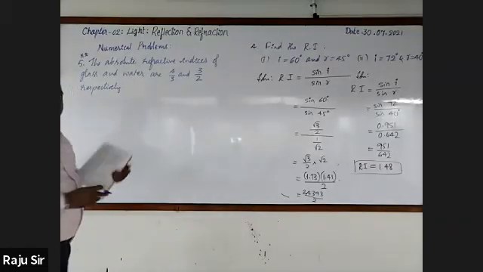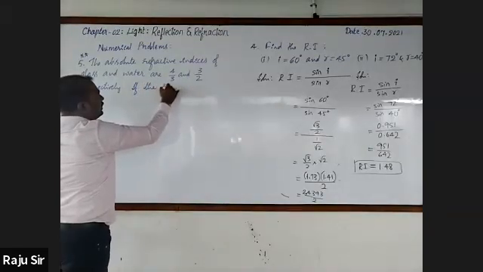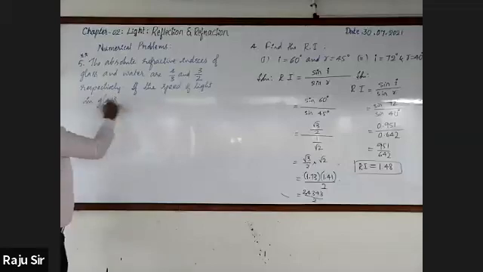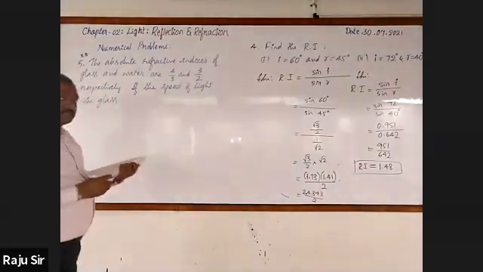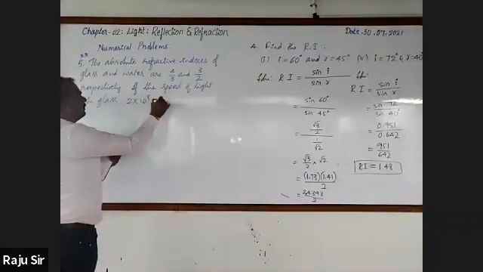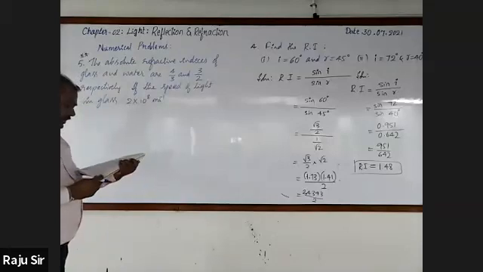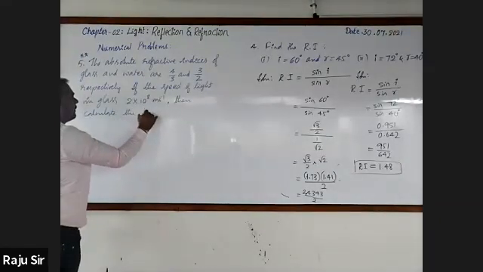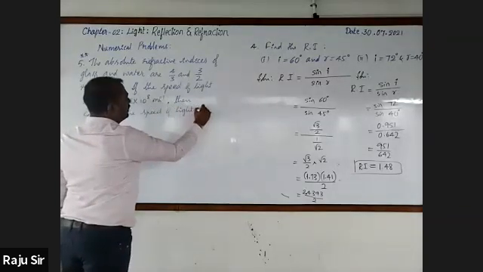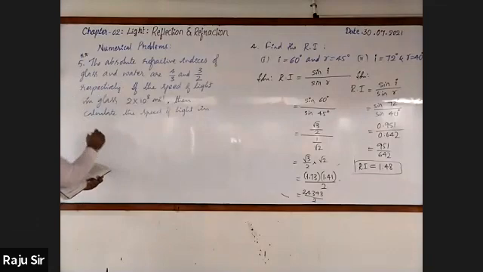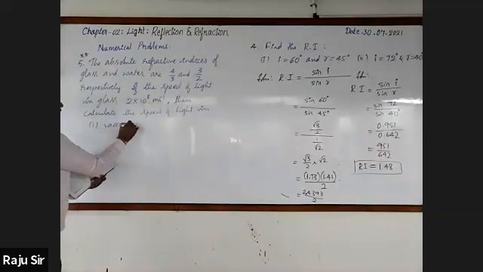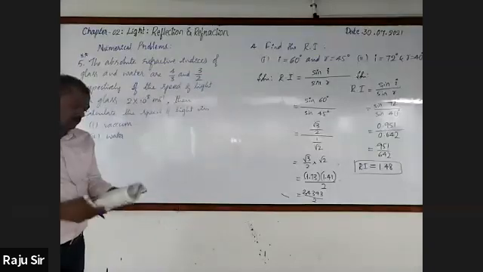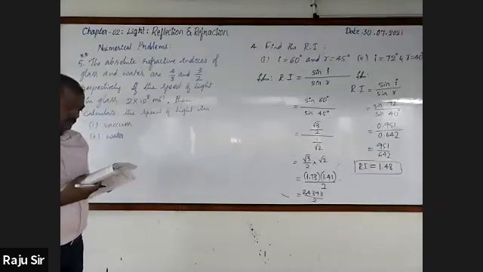If the speed of light in glass is 2 into 10^8 meters per second, then calculate the speed of light in, first one, vacuum, second one, water.